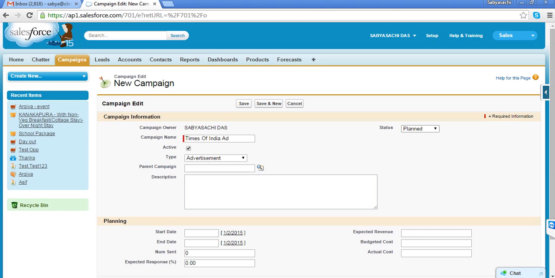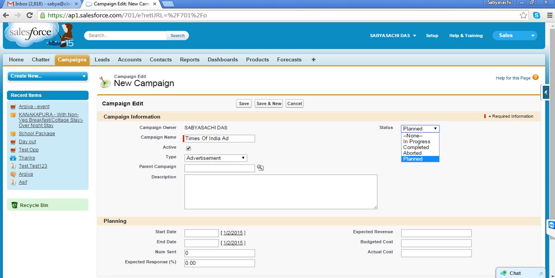You can give a description. Now a campaign may have different kinds of status. For example, we are standing in February now, and we can plan for our next one year of campaigns. So all campaign records we can create here, and I'll say the campaign status is planned.